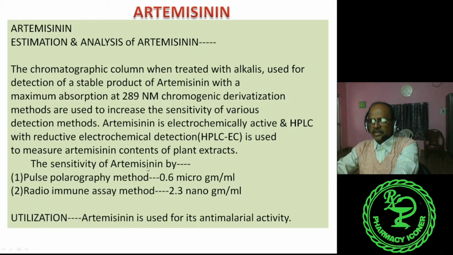The sensitivity of artemisinin by the pulse polarography method is 0.6 microgram per ml, and in the case of the radioimmunoassay method, 2.3 nanogram per ml. These are the two specifications about the sensitivity. To increase the sensitivity, it is taken into account with a specification of 289 nanometer.